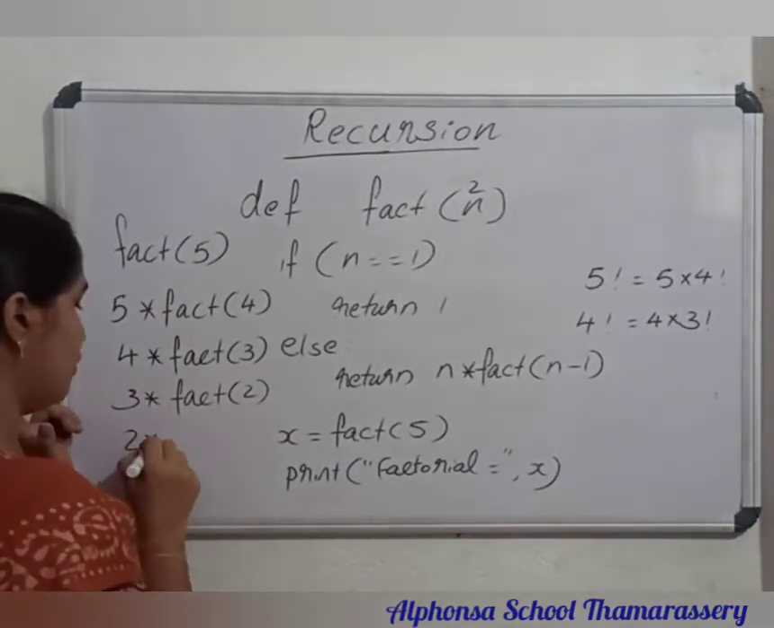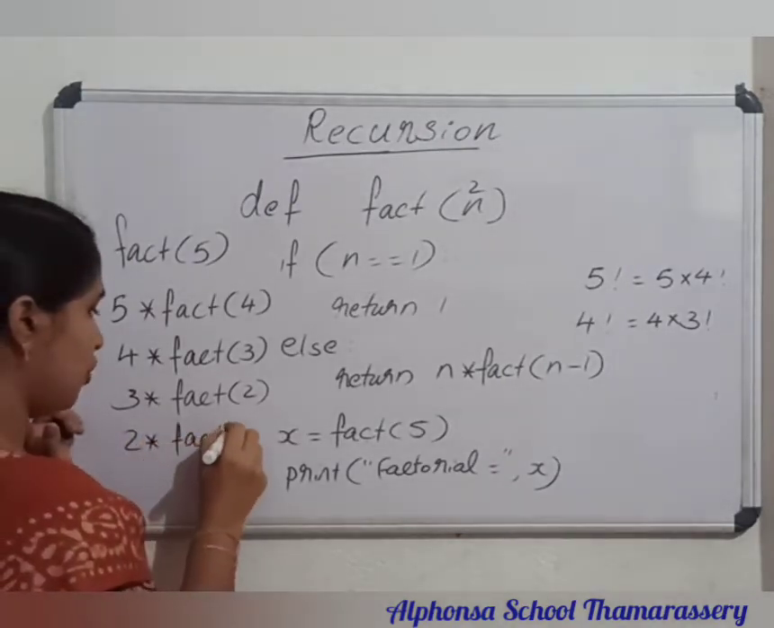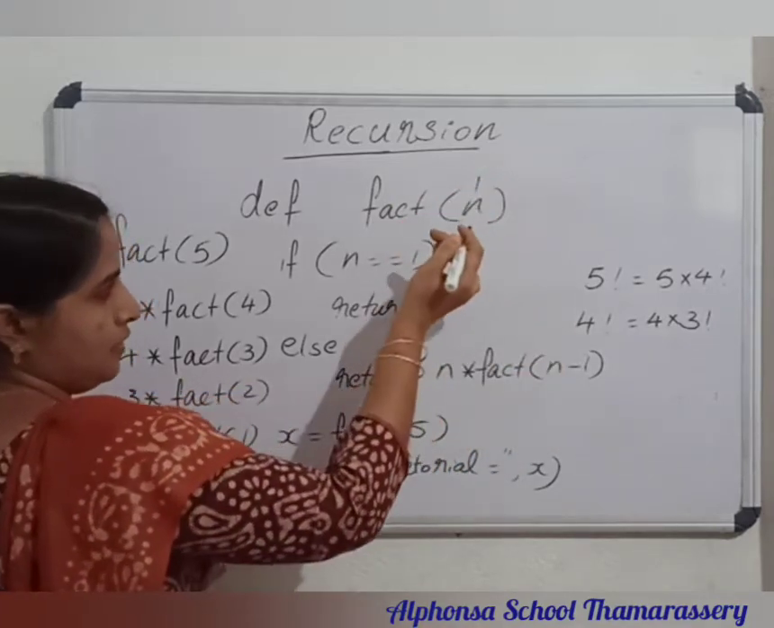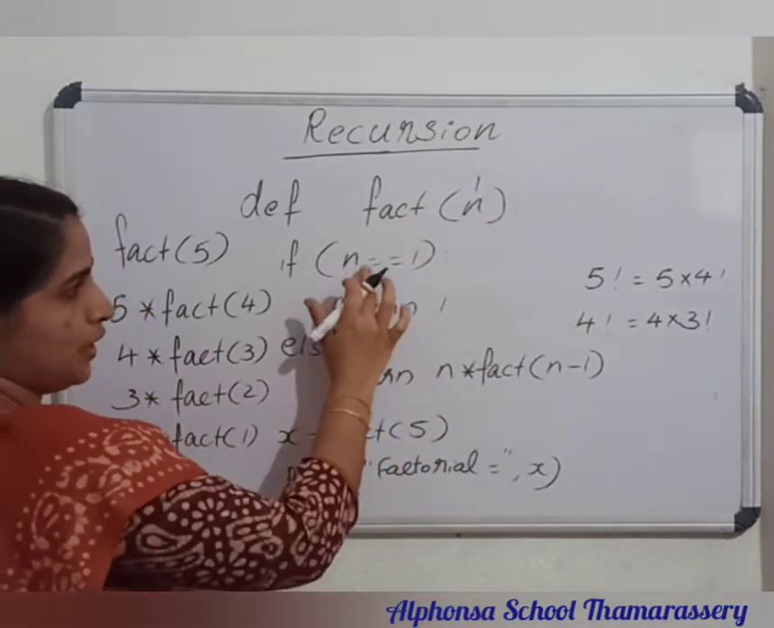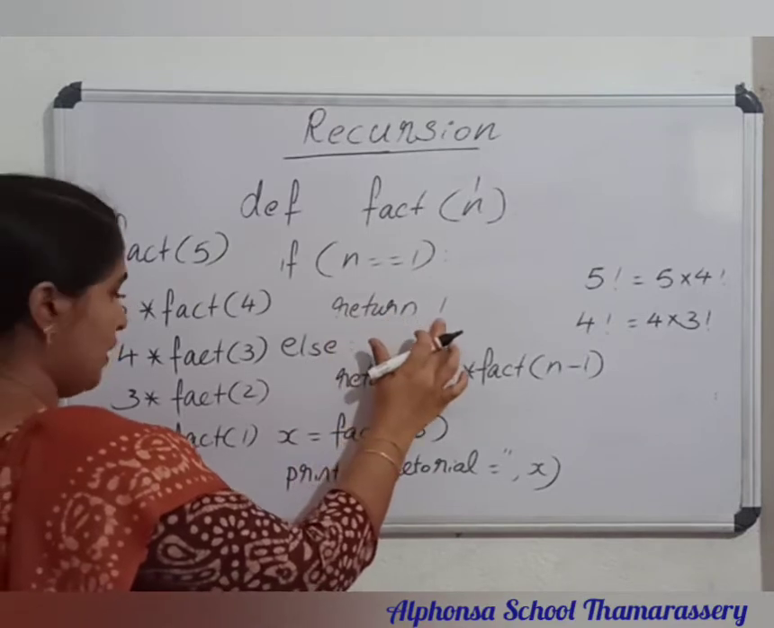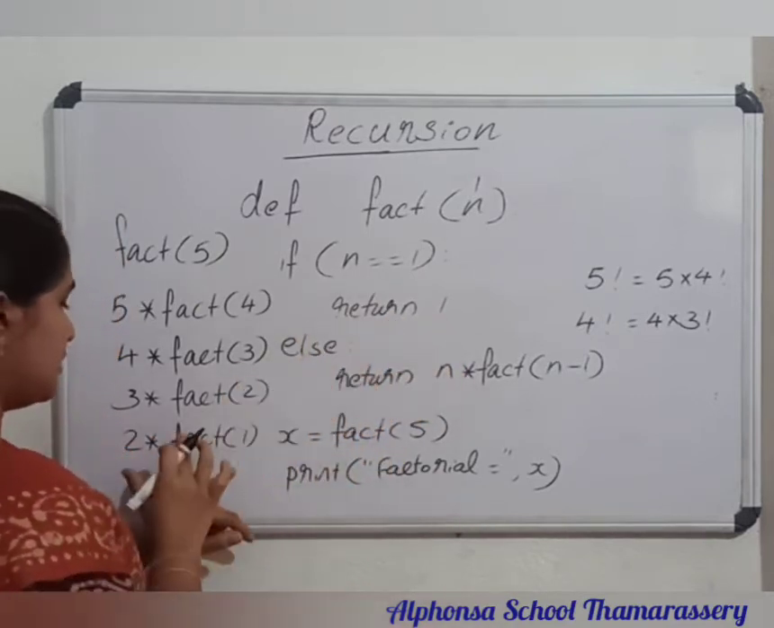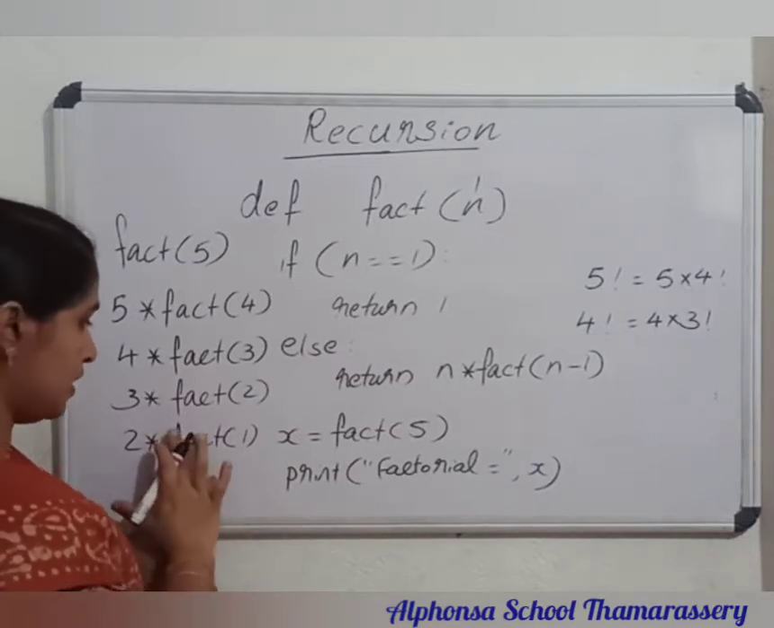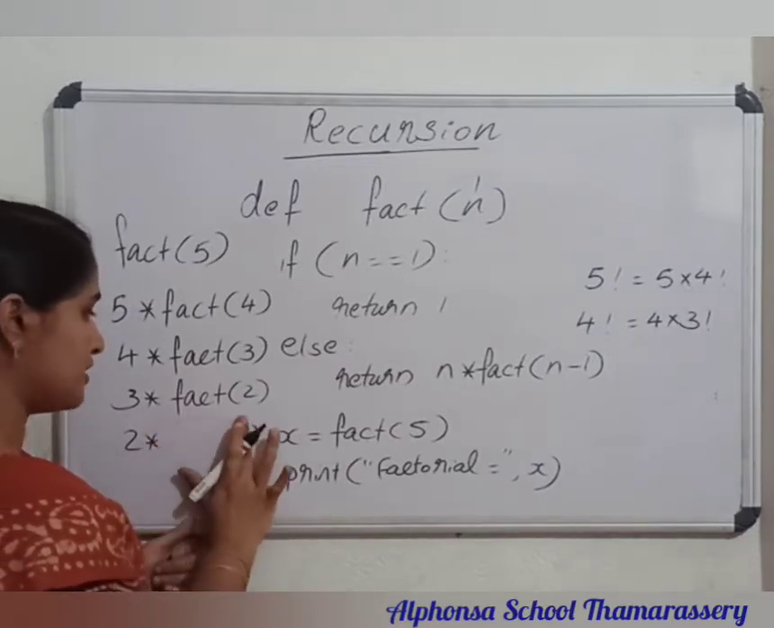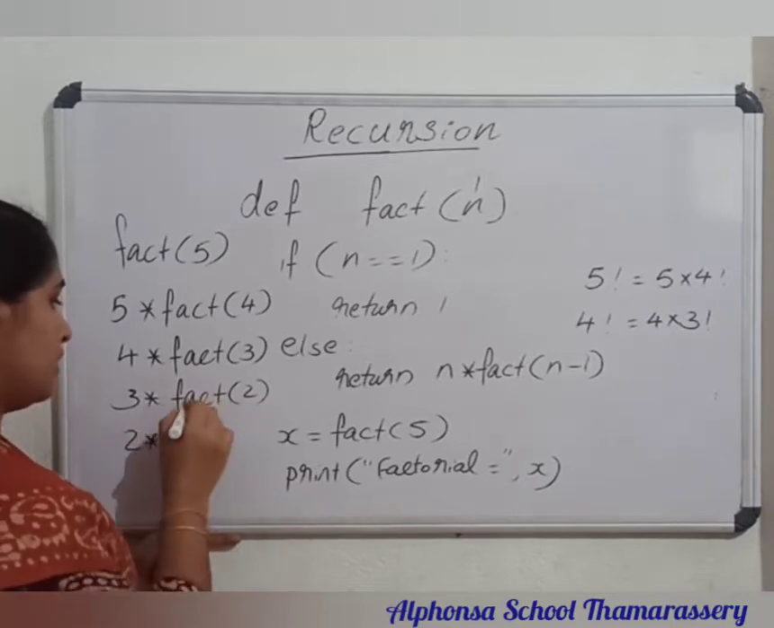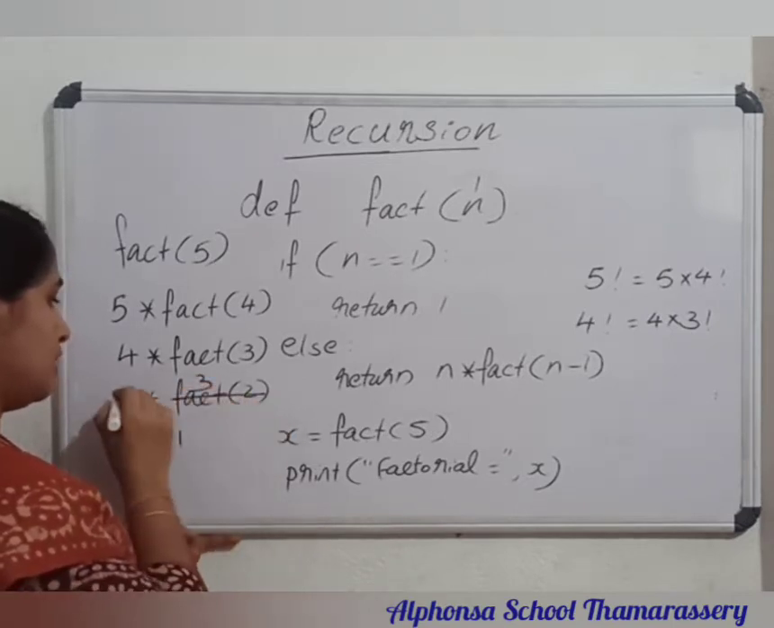So 2 into fact of 1. Then again n becomes 1. Now the base case applies, n equal to 1, so it returns 1. While returning 1, what will happen? It just moves to the previous case. So this fact of n is substituted with the value 1. Then it is again moving back. This becomes 2.